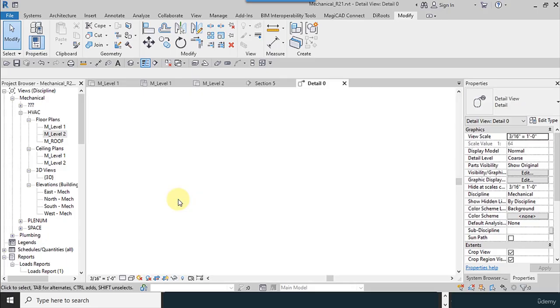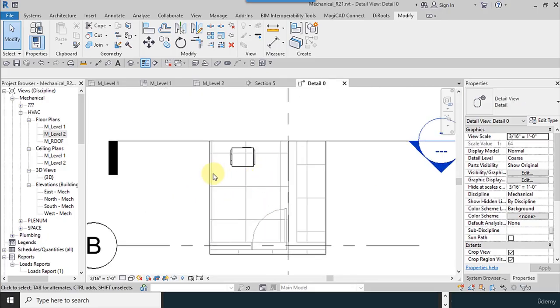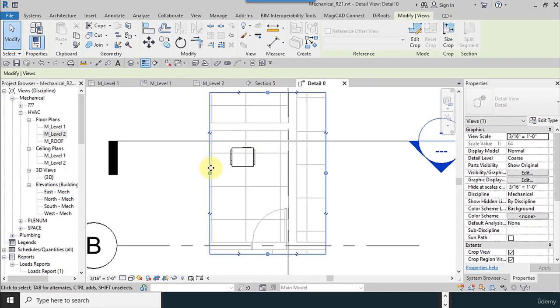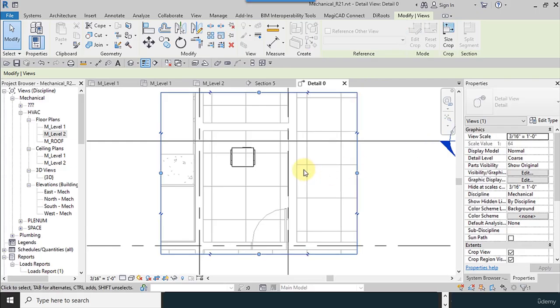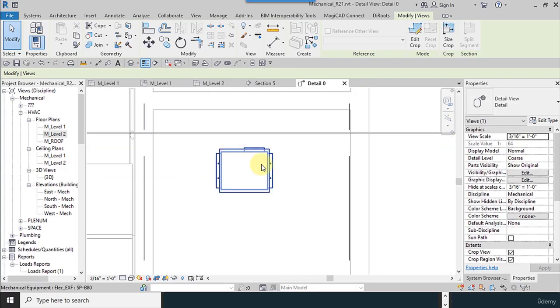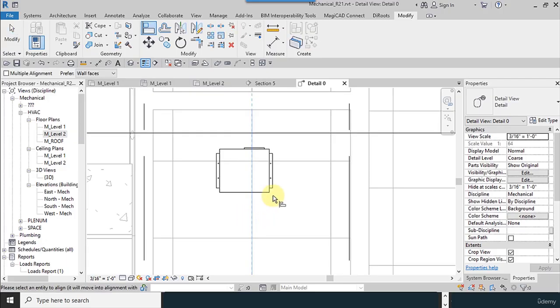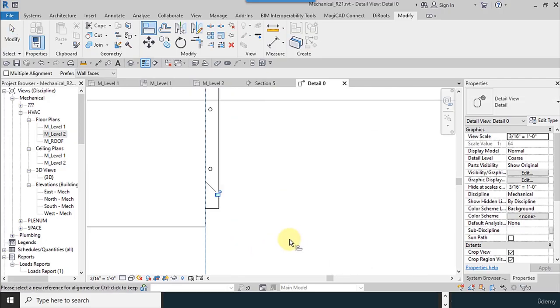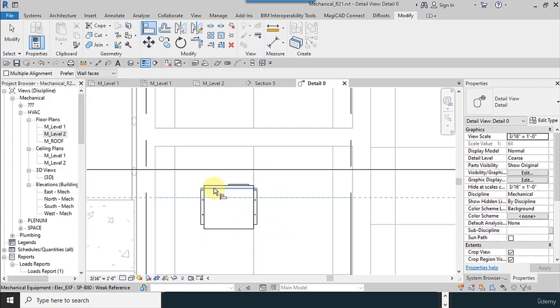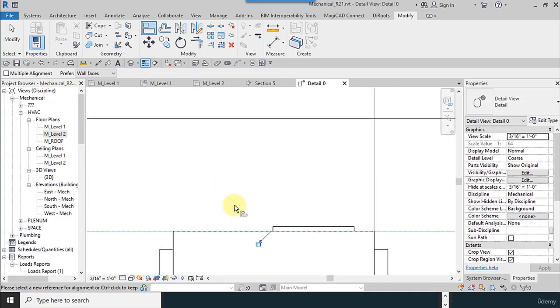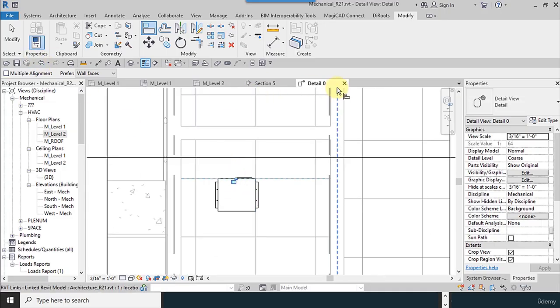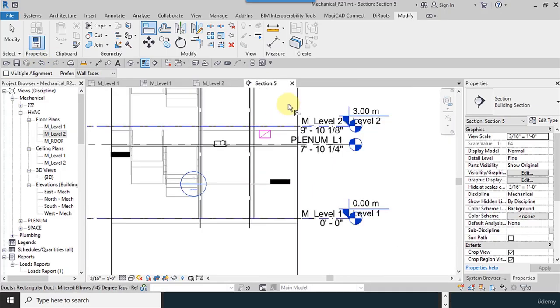Now I see upward. This is my exhaust fan and its place. So I align its place, and I select this one and close this window.